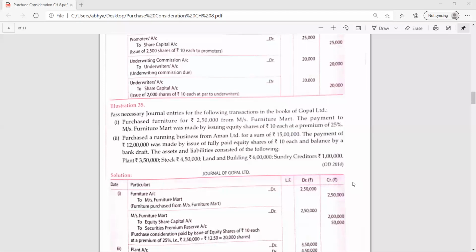Okay. So all of you can start doing this question. Very little time is left, so be a little bit fast. And here, is an asset purchased or is the complete business purchased, Anushka? Complete business. Yes. So there must be the concept of either goodwill or capital reserve. So first do the first entry.